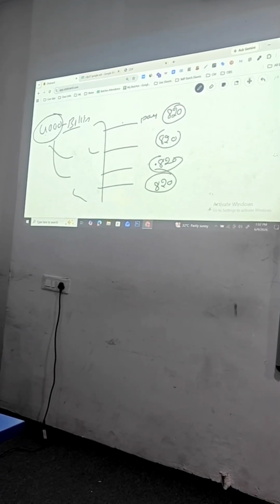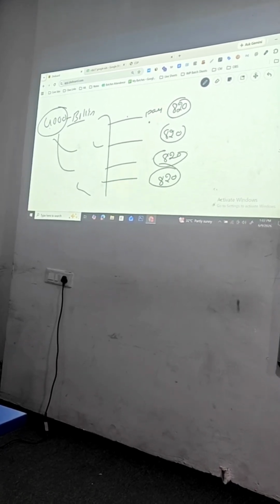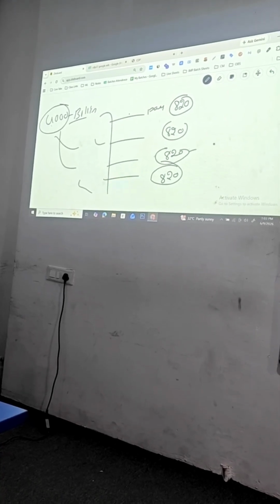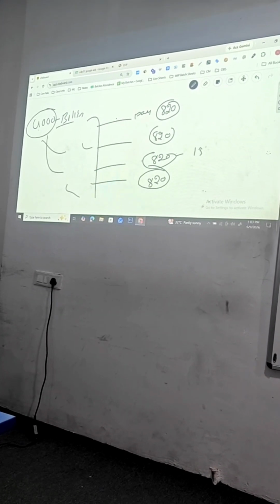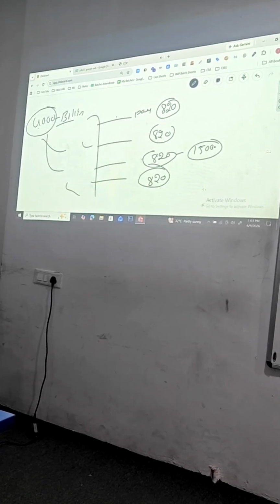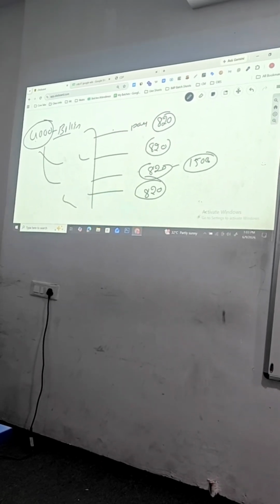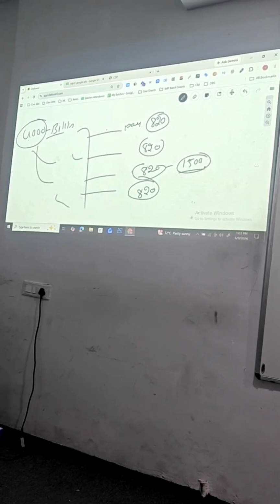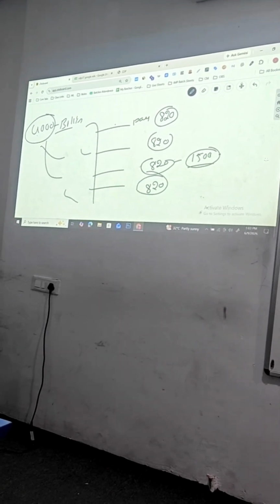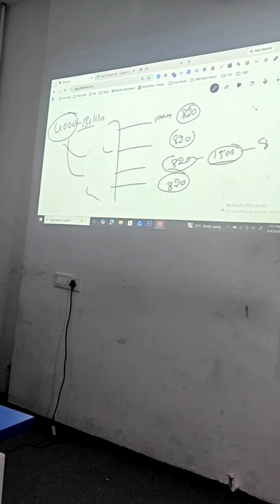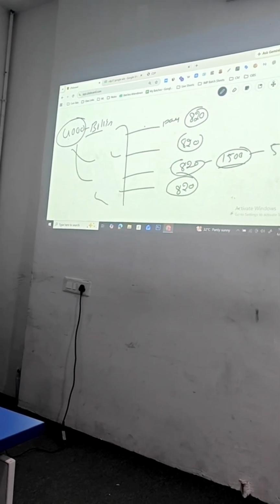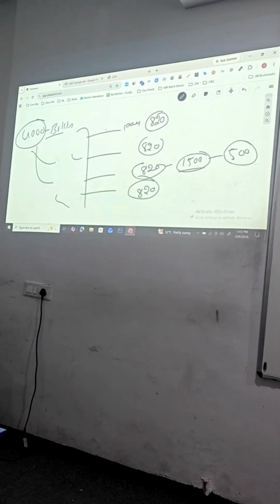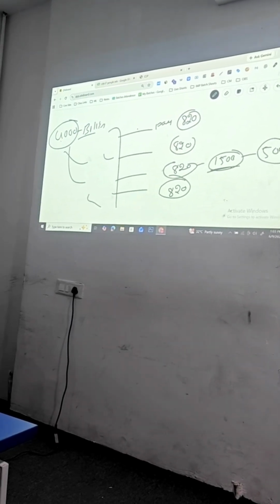Let's say by mistake you forgot to pause the campaign at 820 rupees. Let's say Chandrasekhar group 12 forgot to pause the campaign and by mistake spent 1,500 rupees. From which group did they take the money? They took it from other groups and spent the amount. Again, your group has to pay the amount if you don't pause the campaign on time.